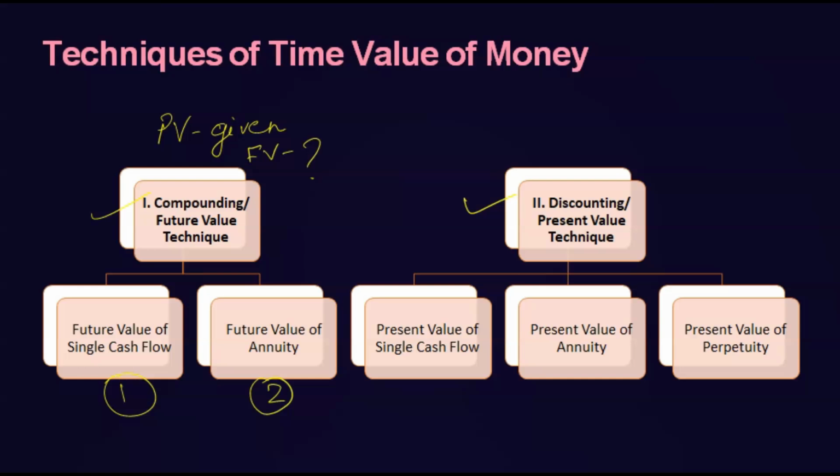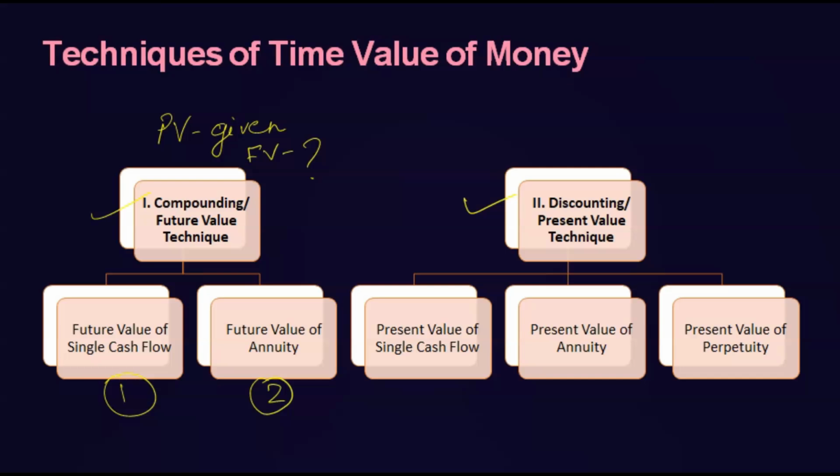So two methods will be there. Single cash flow method will be there, where amount is invested only one time, means one present value will be given and we want to know its future value. And future value of annuity, where amount will be invested for more than one time, means it will be invested on a regular basis and we want to know the future value.